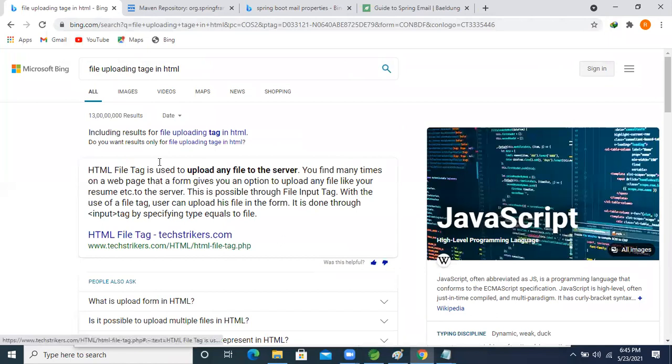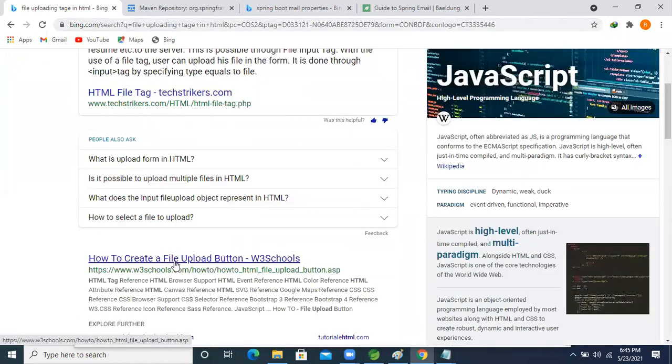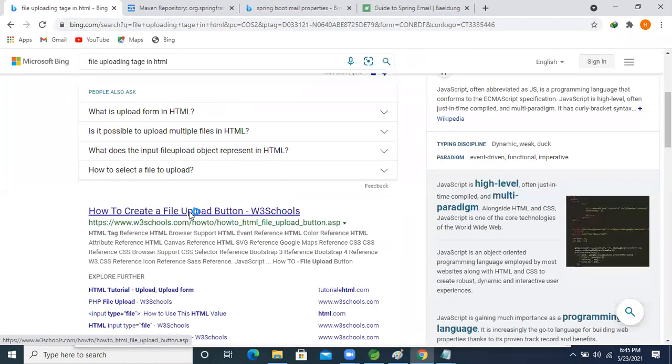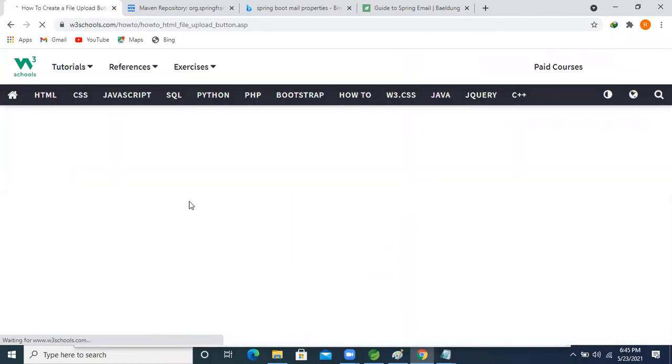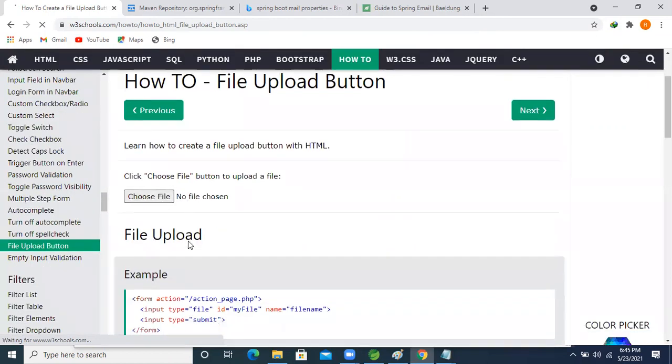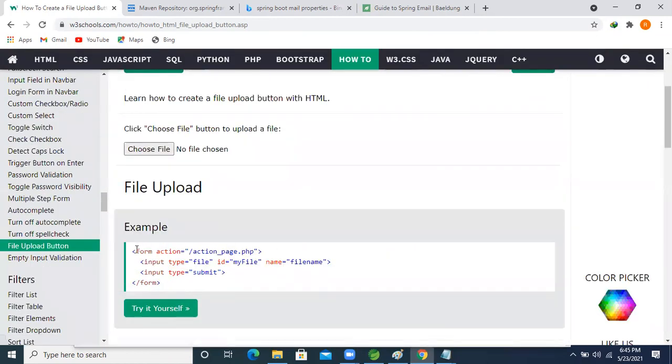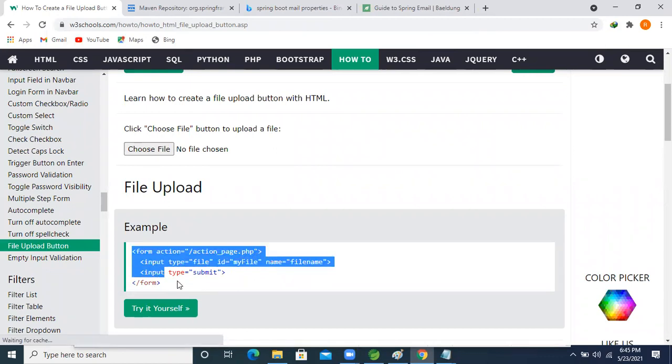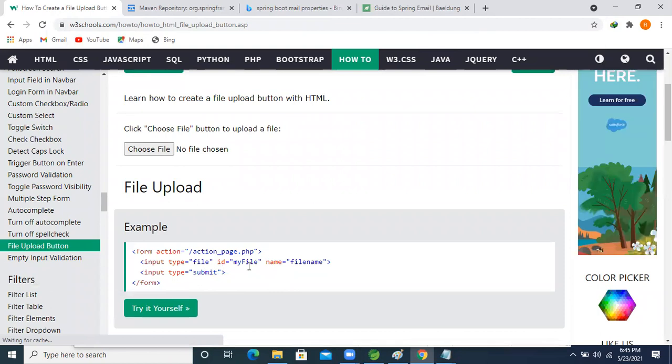Choose file is there, right? Okay, what I'm doing now, guys, see this. Input type equal to file.